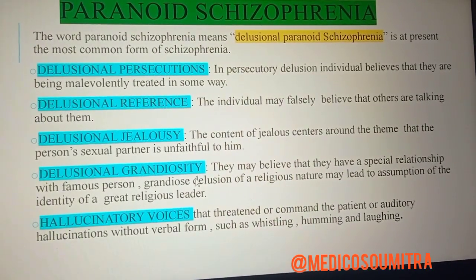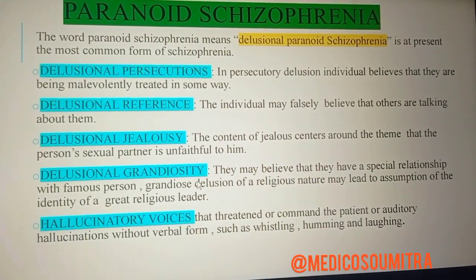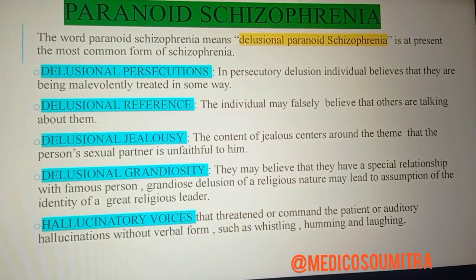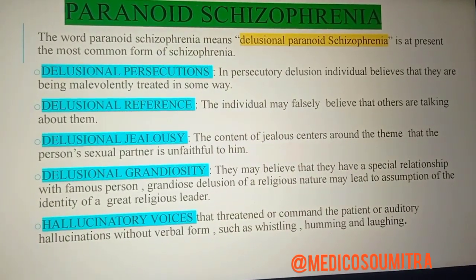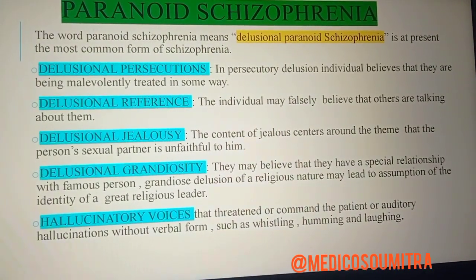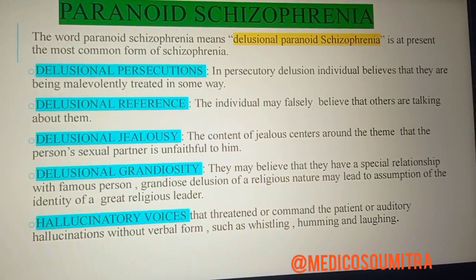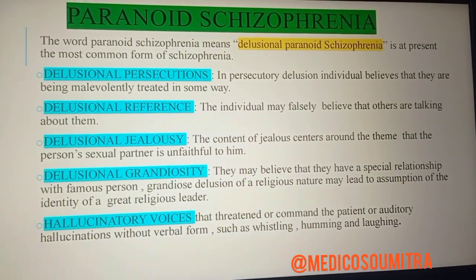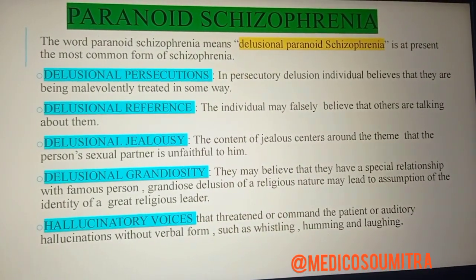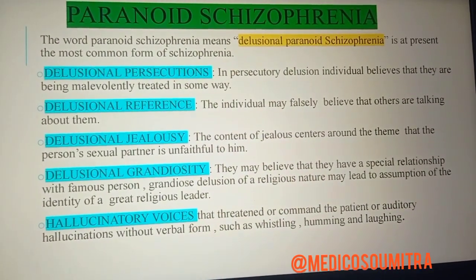The patient may say they are talking with God, or that they are the king of a kingdom. That is delusional grandiosity.